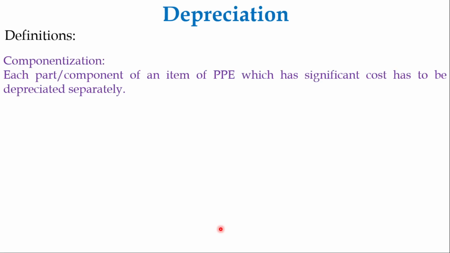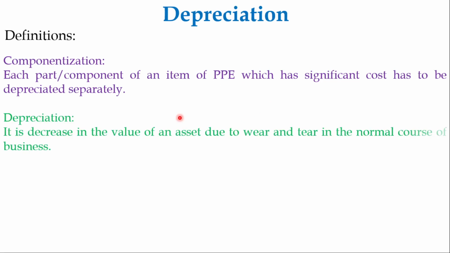So what is depreciation? As you know the definition of depreciation: componentization, each part or component of an item of PPE which has significant cost has to be depreciated separately. So what is depreciation? It is decrease in the value of an asset due to wear and tear in the normal course of business. So this is most important. Whatever assets you have, it is under PPE, that is AS10. If there is wear and tear in the normal course of action, at that time the asset should be depreciated.